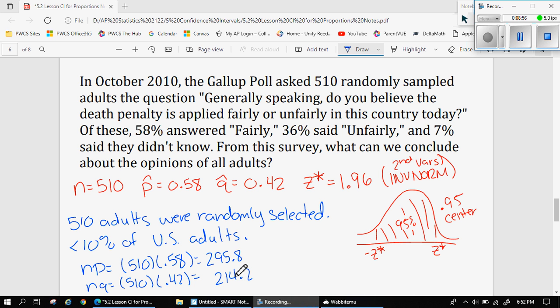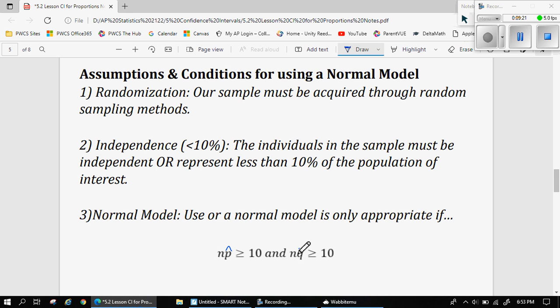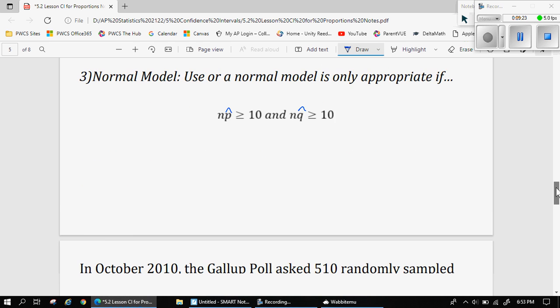NP and NQ are both greater than or equal to 10, a lot greater than. That means we can expect around 296 people who say it's fairly used and around 214 people who say it's not fairly used. And I should put little hats on here because we're using P hat and Q hat. Okay, I'm going to go back up here and correct that. We don't have P or Q, again, because all we have is a sample.